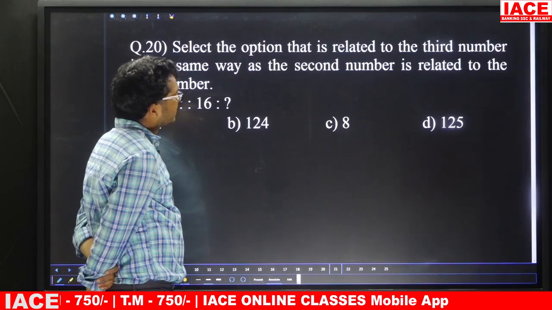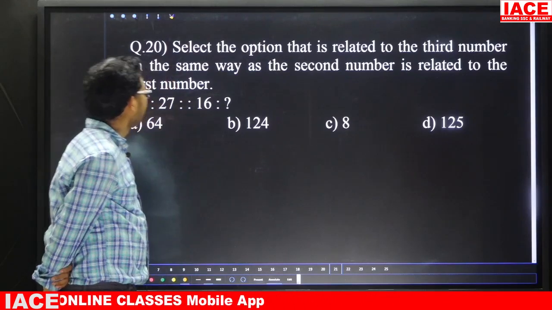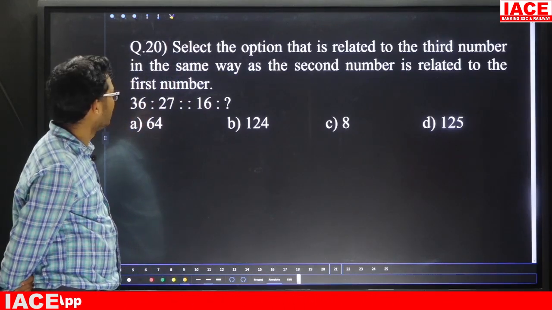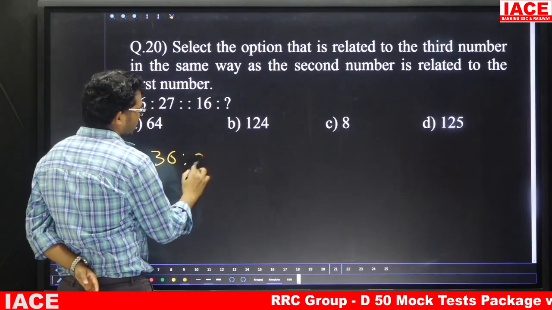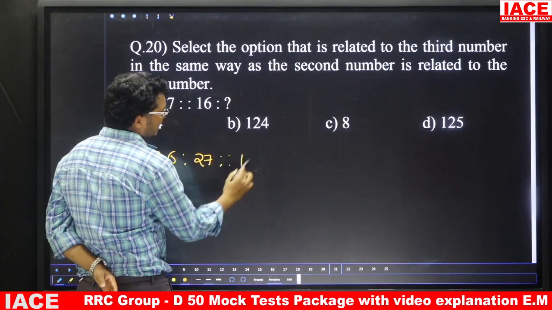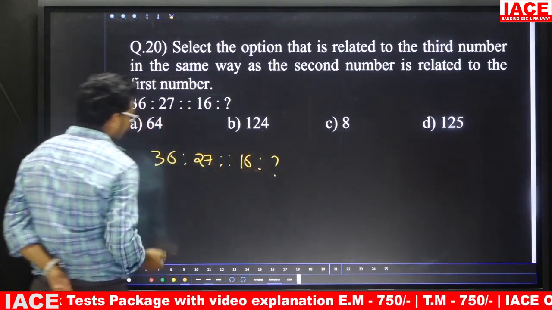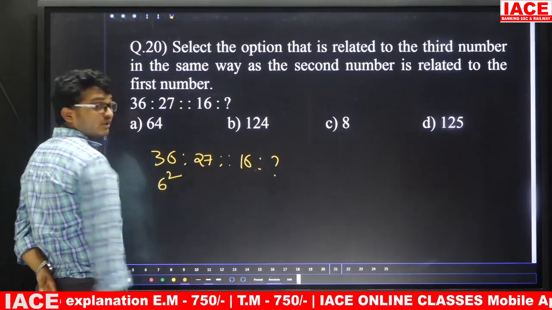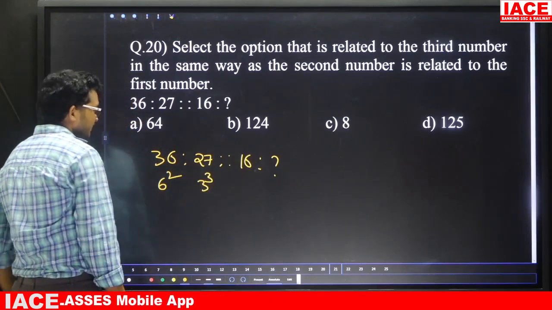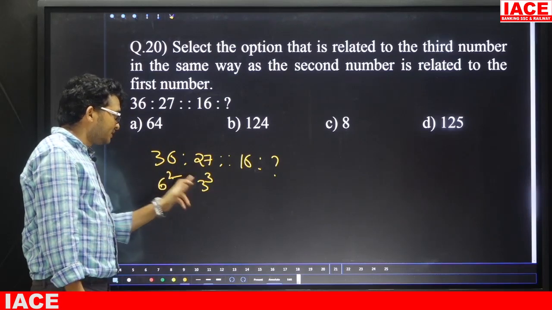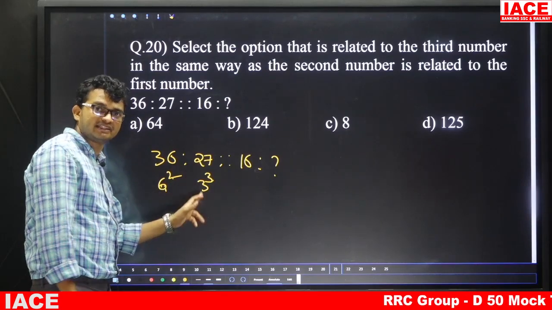Question number 20, select the option that is related to the third number in the same way the second number is related to the first number. Suppose, friends, 36 is related to 27 in the same manner 16 is related to question mark. 36 means 6 square. Now 27 is 3 cube. Friends, take 6 square and 3 cube; 6 halves is the 3 cube.